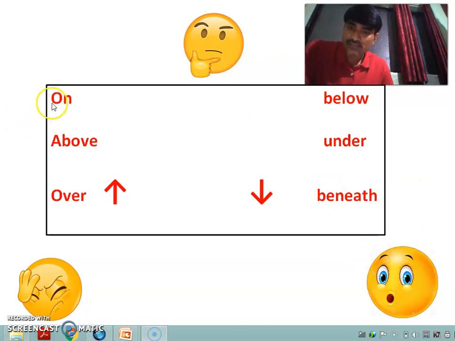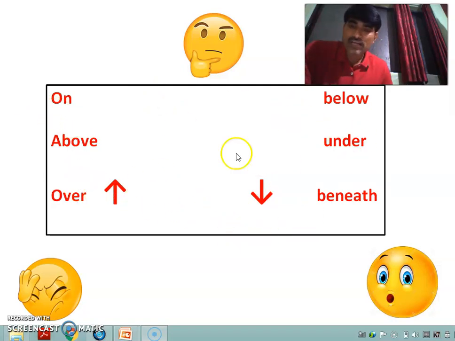And yes, if you simply pay attention to these six words, you will realize that this is the real cause of confusion, because most of the time we fail to understand whether we are going to use on, above, over, where the meaning is something upward, or below, under, and beneath, where the meaning is something downward. We are confused because for us they all mean the same, but if you observe closely, they have shades of meaning. They have particular situations in which they are used. And today we are going to see all these situations wherein these words are properly used.